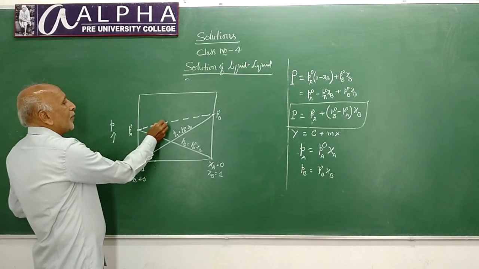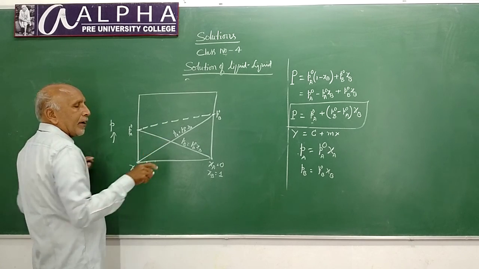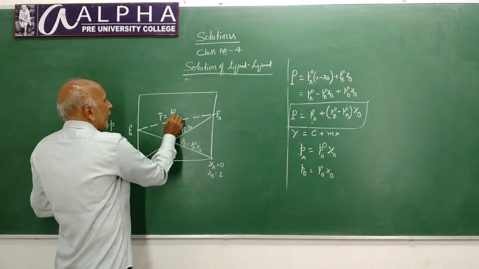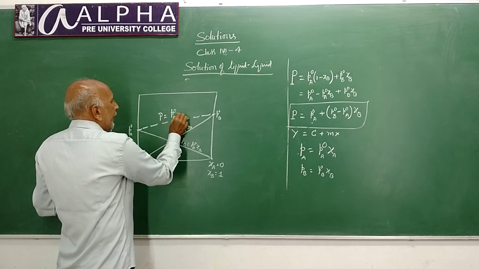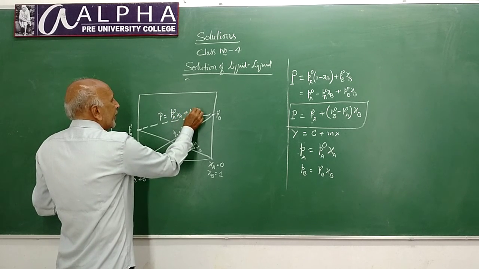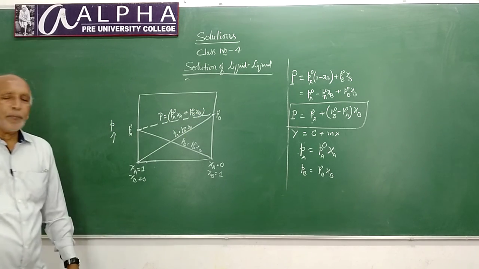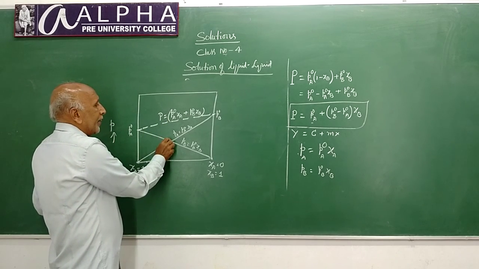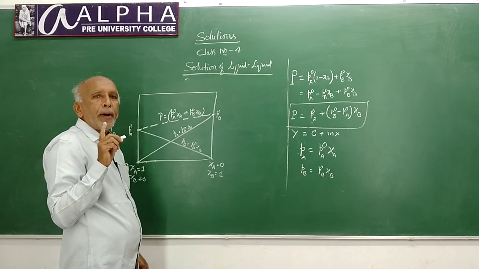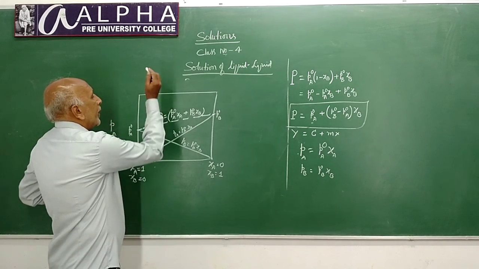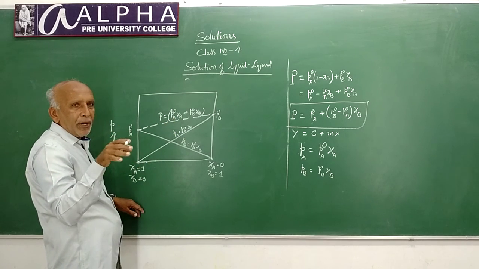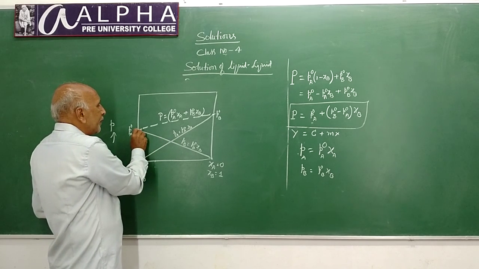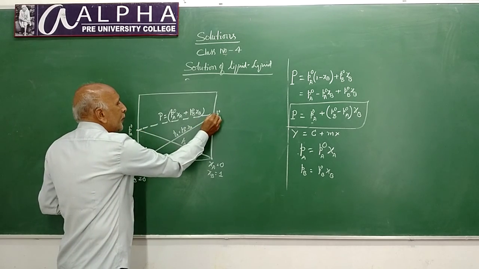So this plot is for the mixture, and these two are for the constituent liquids, and this can be written as P is equal to P naught A chi A plus P naught B chi B. See, here this plot indicates that for a given binary liquid mixture, the combined vapor pressure, that is the vapor pressure of the mixture at different compositions, lies in between the vapor pressures of pure components.